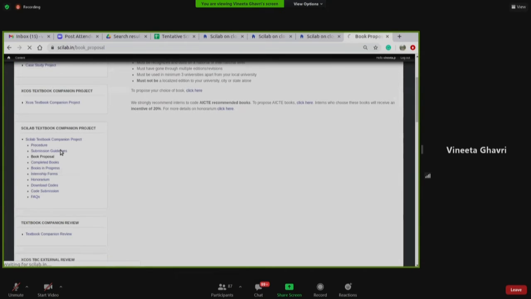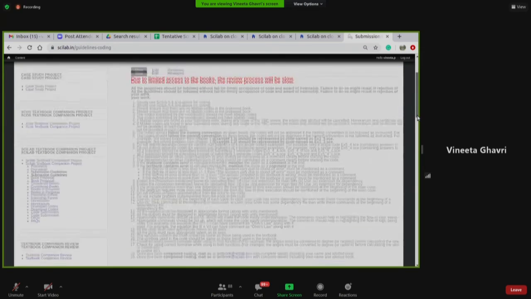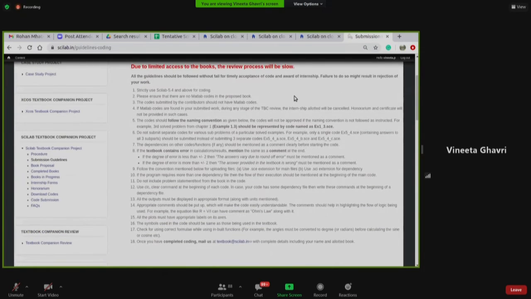There are a few guidelines which we enforce while coding Scilab textbook companion. So you need to go through all this and then start preparing for contribution to the textbook companion project.